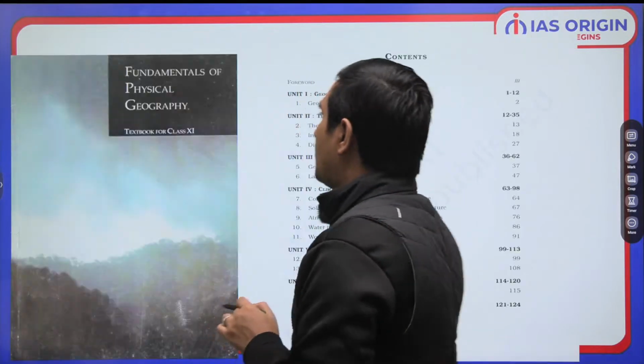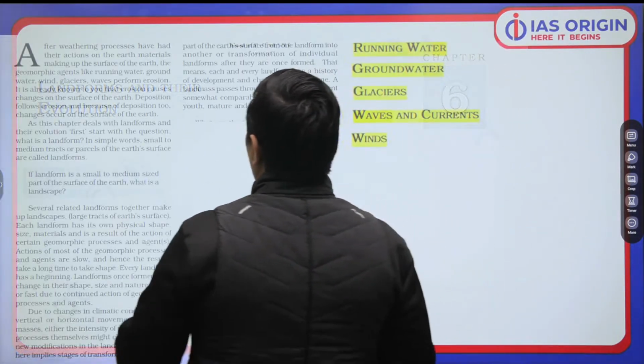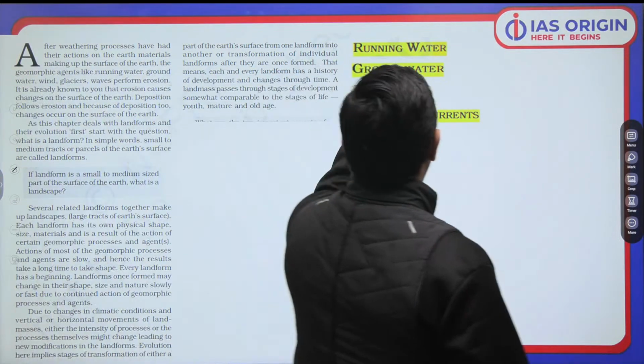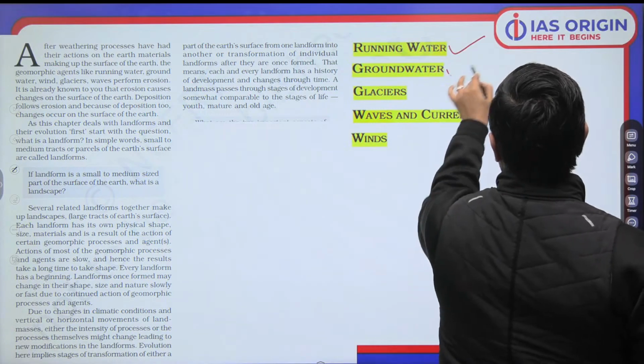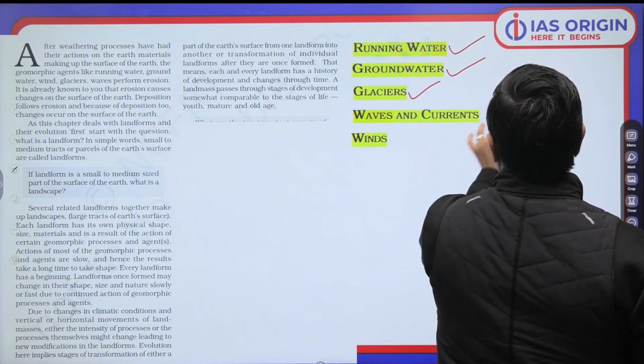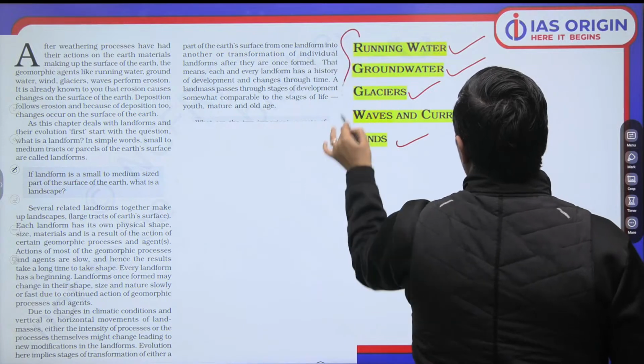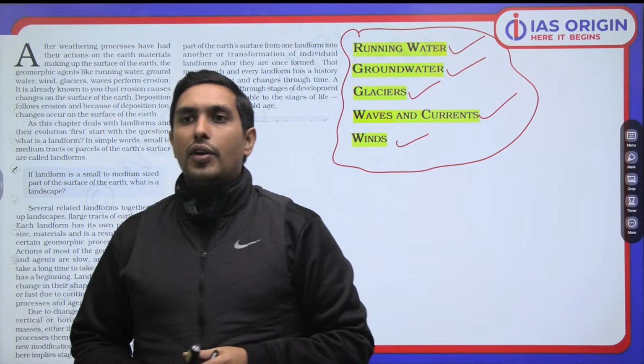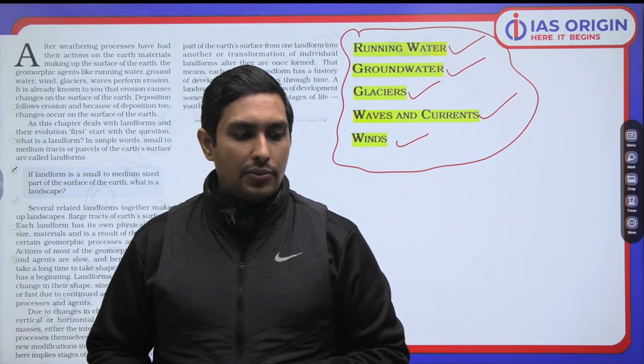So in a way, what I have done is I have given you a basic introduction to the landforms, and we'll do that in detail, of course. So what is the introduction like? These are the fluvial landforms, these are the karst topography, these are the glacial landforms, this is the coastal landform, these are the aeolian landforms. So these geomorphic agents are giving way to the various kinds of landforms which we have already talked about. I hope it's absolutely clear.